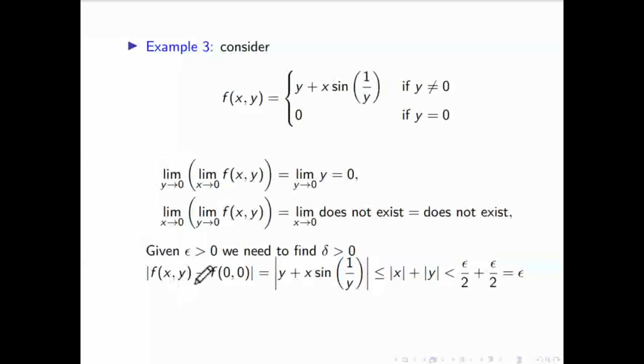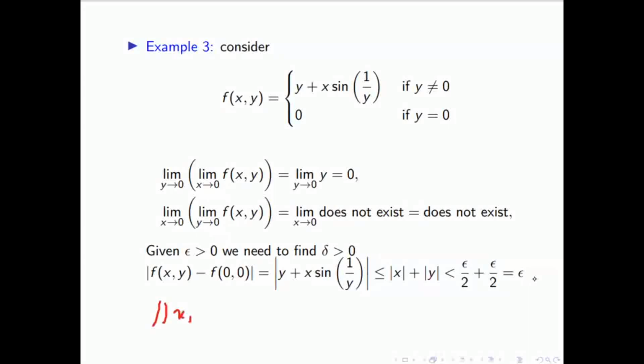So if you write f(x,y) minus f(0,0) by the epsilon definition, then this is f(x,y), and f(0,0) is 0 in this case, because y is 0, so it will come 0. Because sine of 1 upon y is bounded, it is mod of x plus mod of y, and that is always less than epsilon. So either you can do it like this or like this, because we are finding the limit.